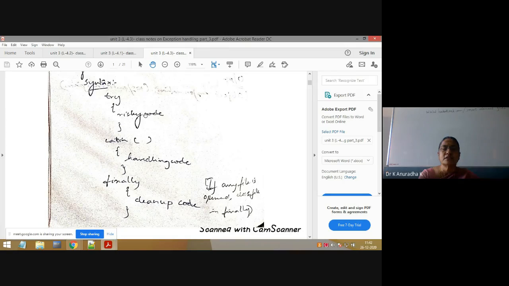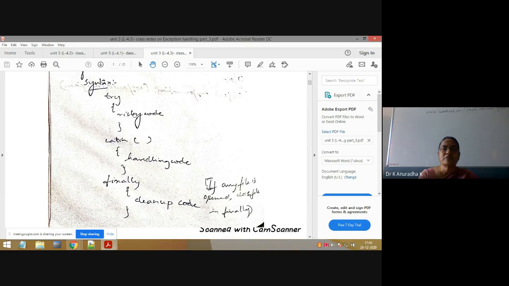JVM will handle that exception. That's it. That's why the default exception handling procedure is very, very important. Unless you understand that procedure, you can't follow the programs. Because writing the catch block is not a must. We can write only a simple try.